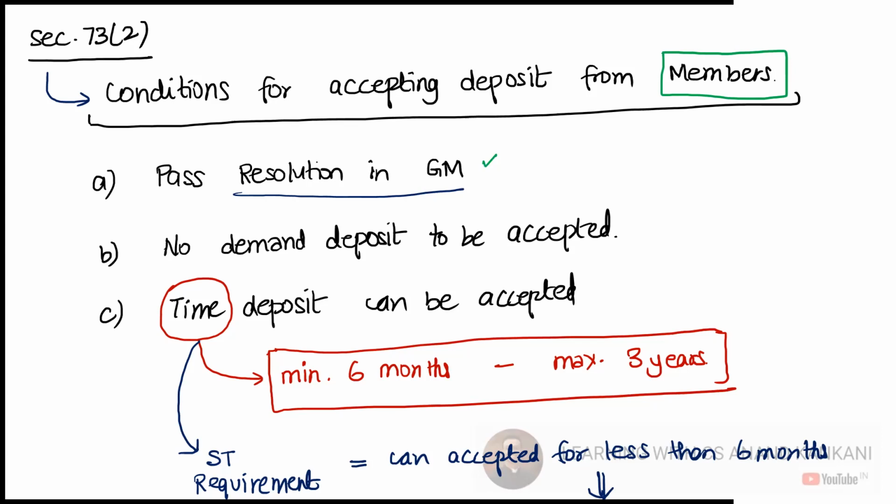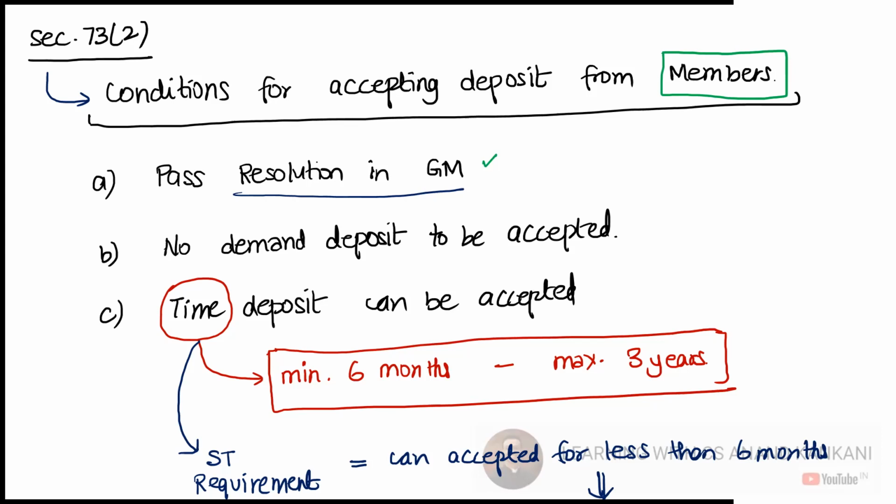So with respect to the deposits which the company is going to accept from the members, no demand deposit can be accepted. If the company accepts demand deposit, then by default it becomes a banking company, nature wise. So that is prohibited. So a company can accept deposits, but only the time deposit, not the demand deposit.